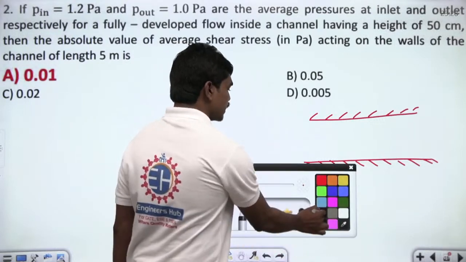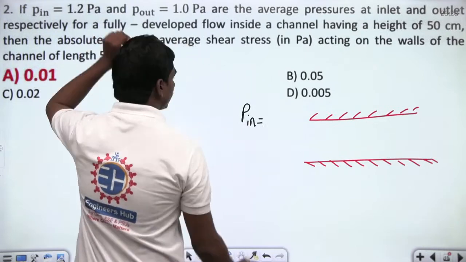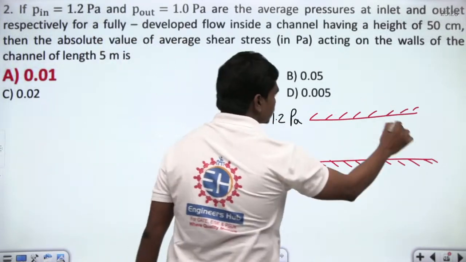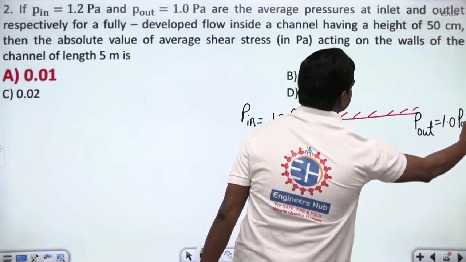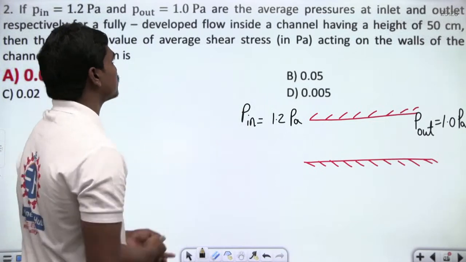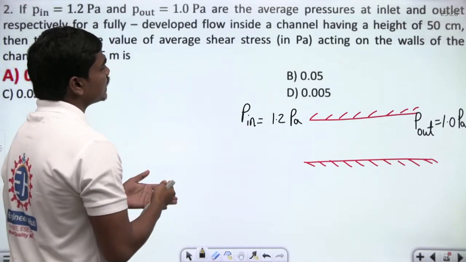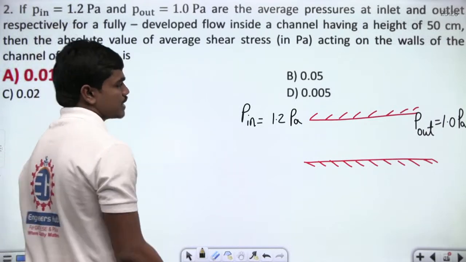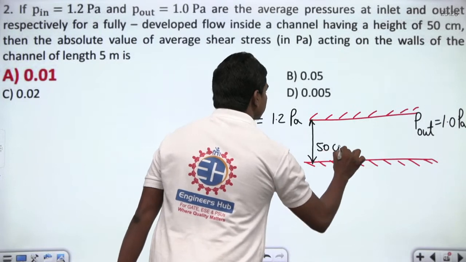Let us write the data with some different notation. So average inlet pressure is 1.2 pascals. Pressure P out is equal to 1 pascal. Correct? So this is what we have, the average inlet and outlet pressures for a fully developed flow. So the flow is fully developed inside a channel having a height of 50 centimeters. So basically this channel height that you have here is 50 centimeters. That's okay.